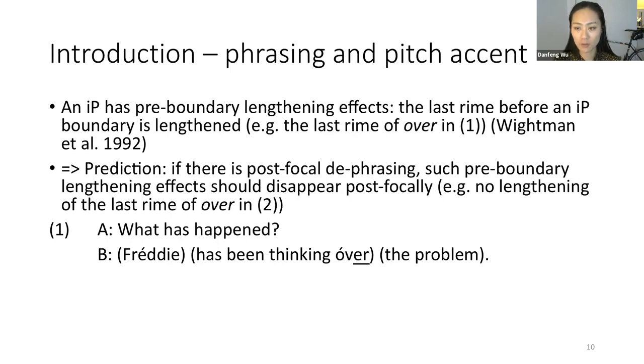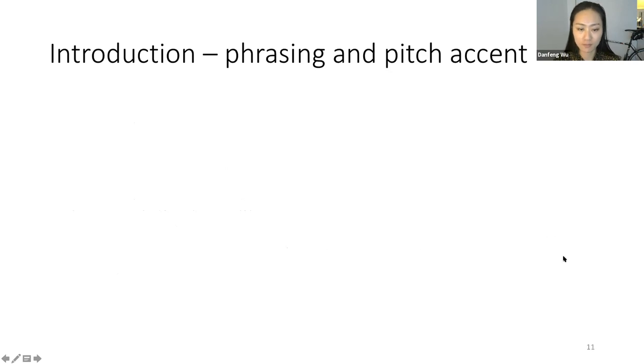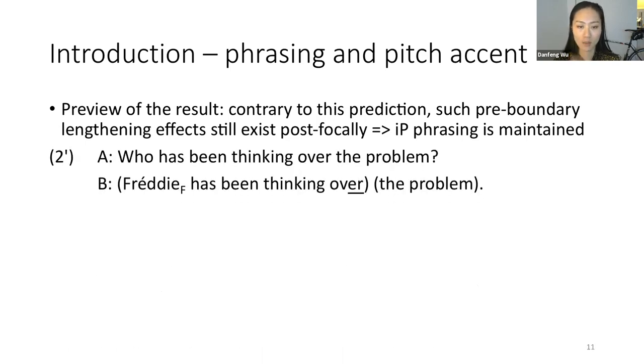If there is post-focal dephrasing, such pre-boundary lengthening effects should disappear, because in 2B, there is no intermediate phrase after over anymore. Therefore, we shouldn't see the second rhyme of over be lengthened. To preview the result, contrary to this prediction, I will show that such pre-boundary lengthening effects still exist post-focally, which indicates that intermediate phrasing is maintained. Therefore, 2'B should be the correct analysis because I do observe pre-boundary lengthening effects on over.